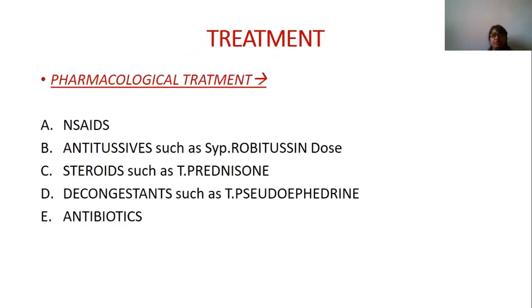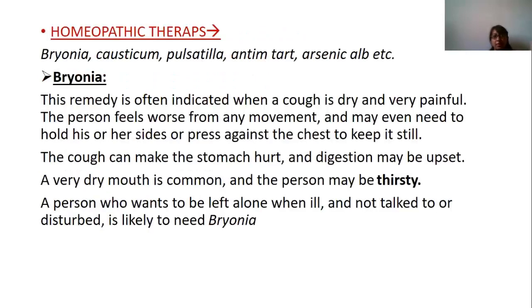So treatment. Generally in pharmacological treatment, steroids or antibiotics are given, or antiretrovirals, or NSAIDs. But in homeopathic treatment, there are many remedies like bryonia, causticum, pulsatilla, antiphthal, arsenic, albumin. With even non-pharmacological treatment, we tell the patient to gargle, to take a warm bath, or to take steam inhalation, because it automatically reduces the infection.